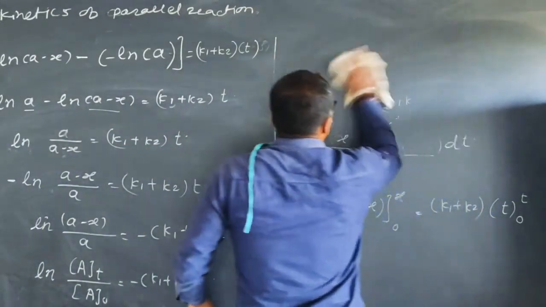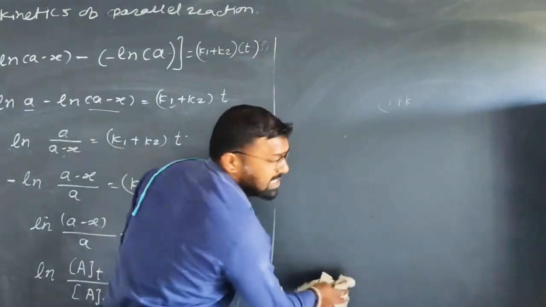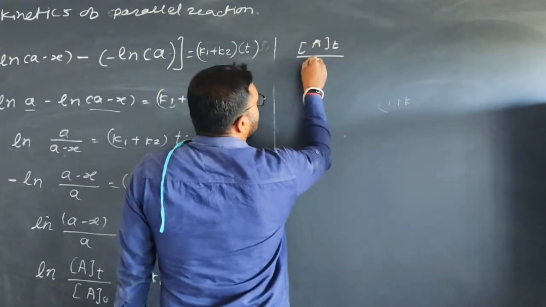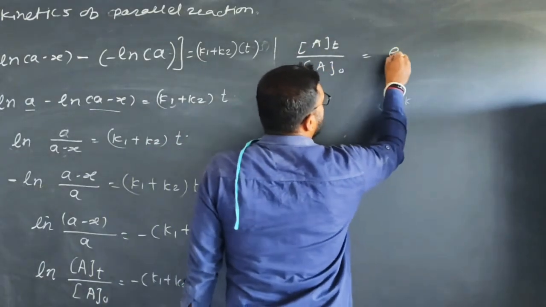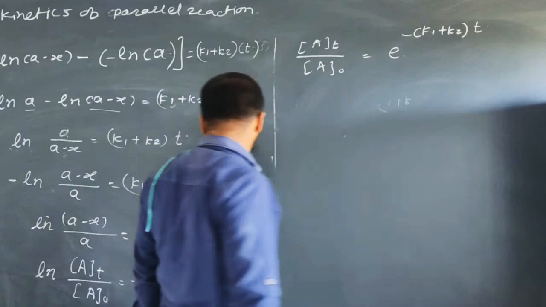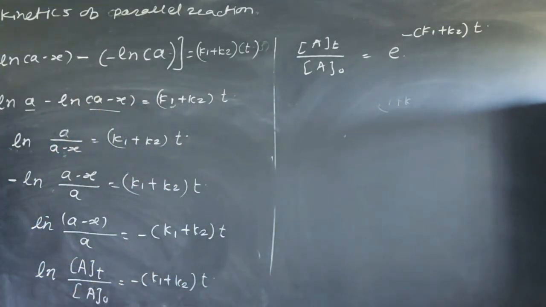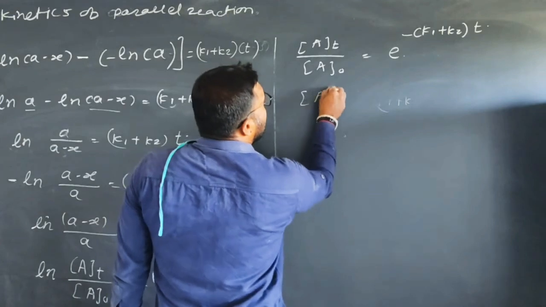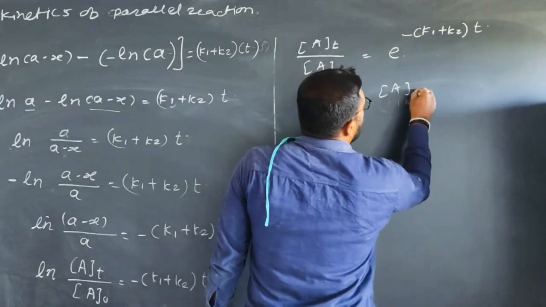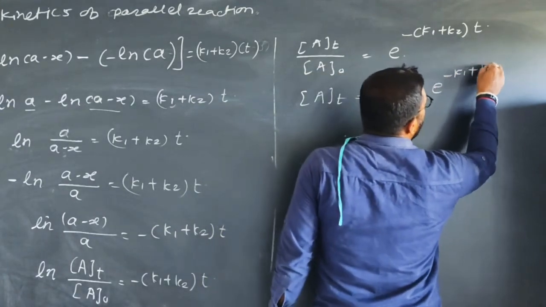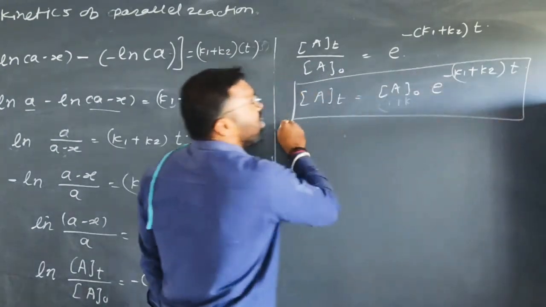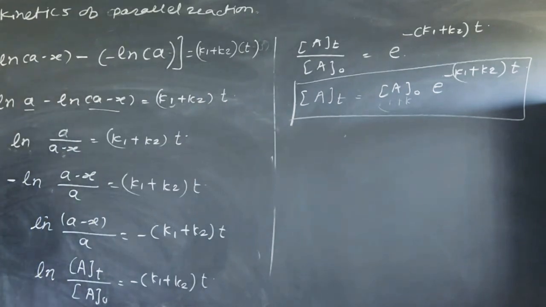Okay, in the form of exponential. Now we want to write the exponential form of this equation. Therefore, At upon A0 is equal to e raised to minus (K1 plus K2) into t. And if you want only the concentration at time t, it is equal to A0 into e raised to minus (K1 plus K2) inside the bracket into t. This is the concentration of reactant A at any time t.